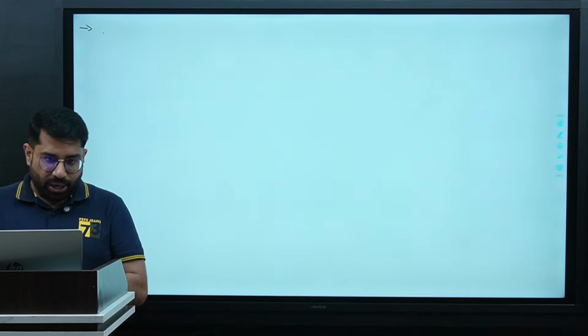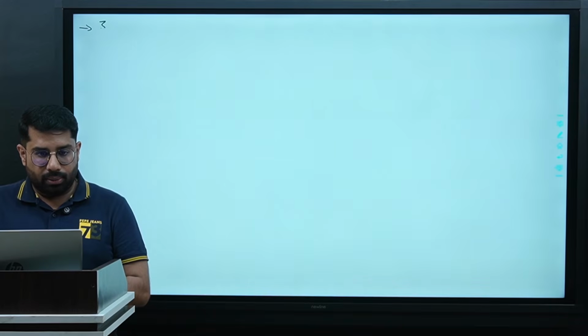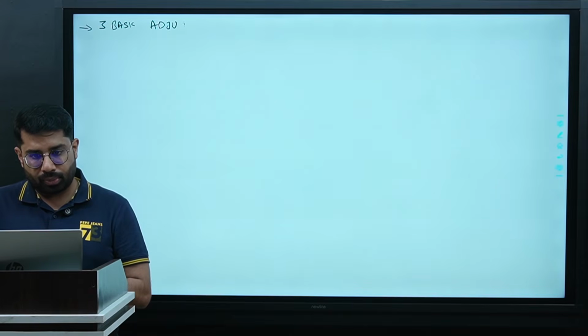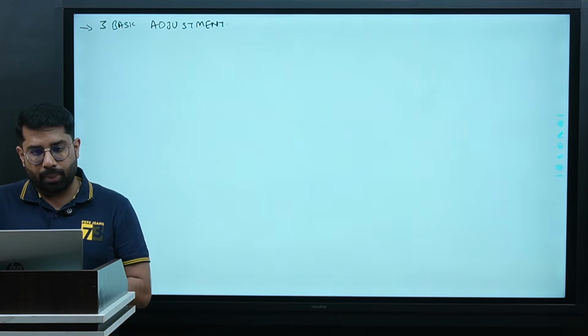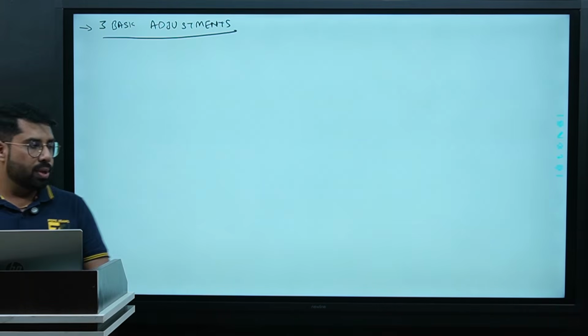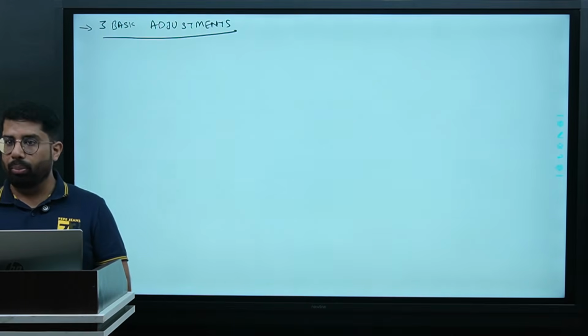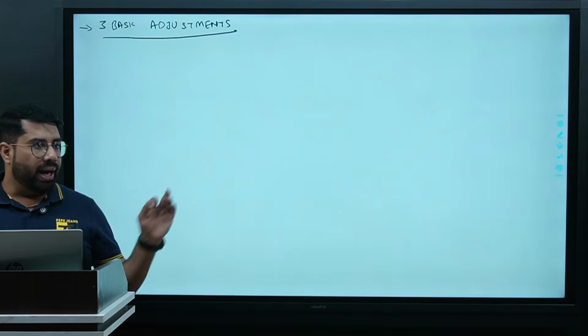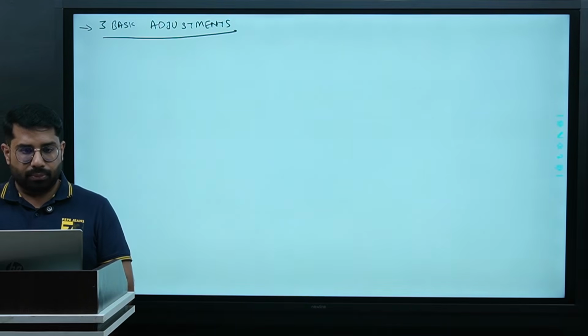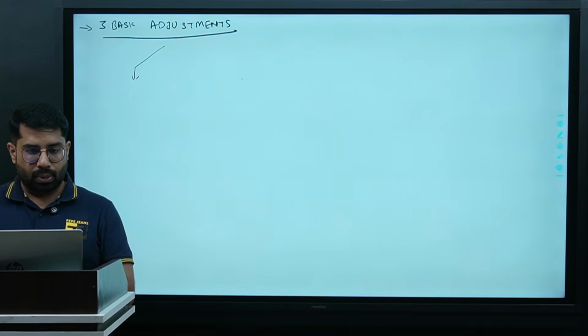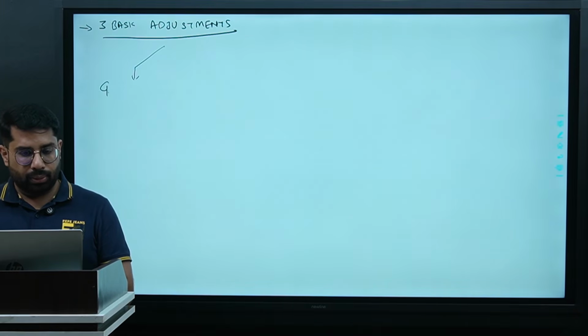Okay guys, so we are moving towards the 3 basic adjustments which we will need in the upcoming topics to make the formulas. We are not going to learn the formulas by heart, we are going to understand how to make the formulas. For that, 3 adjustments are required. First, the adjustment between gross value and net value.